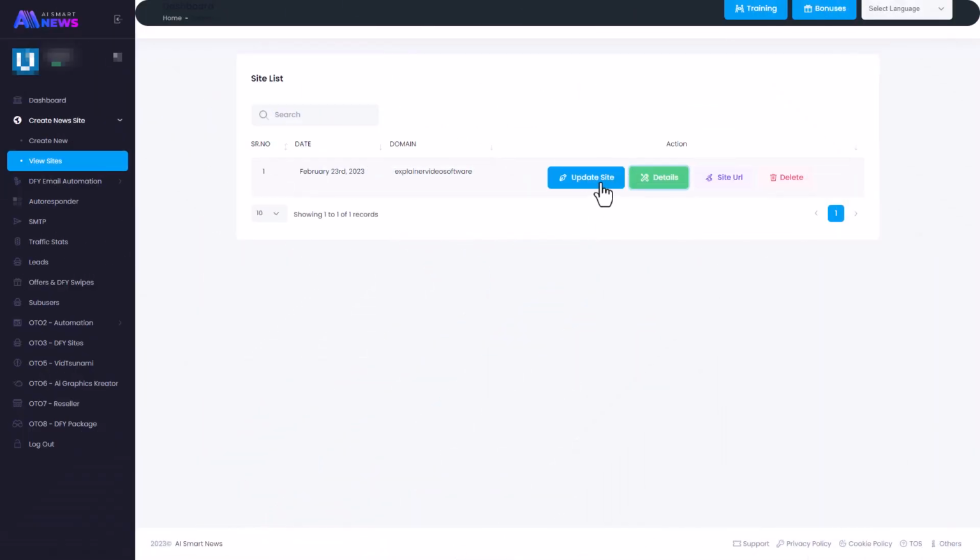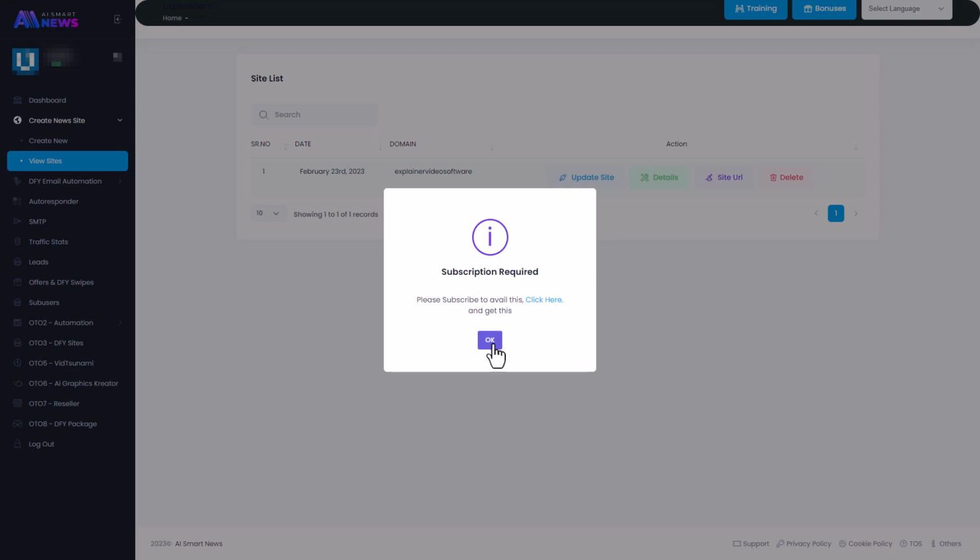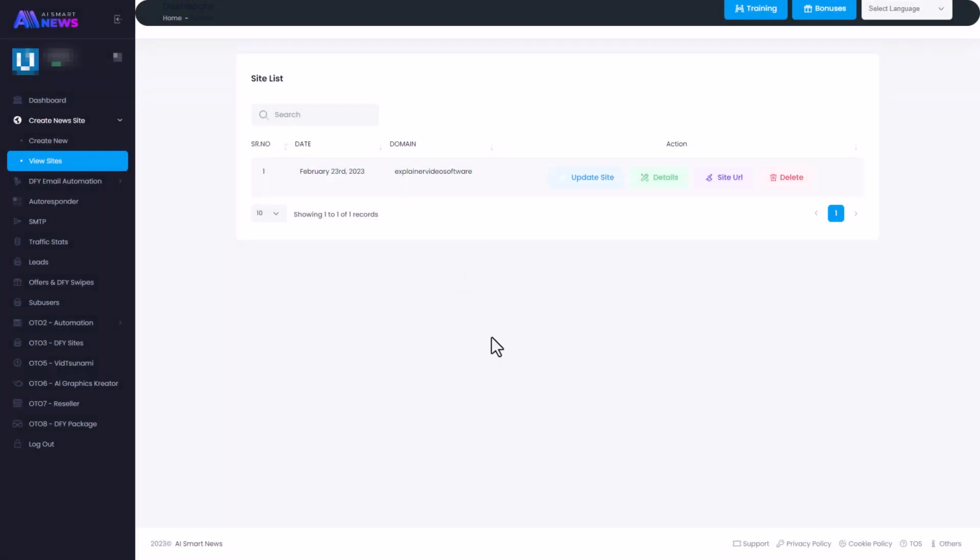So I'm going to go and I'm going to update the sites, but I can't do that because I need a subscription. So once you've made a site, if you're on the basic package, that's it. It's made. You can't do anything. All you can do is delete it. So let's look at creating a new site.